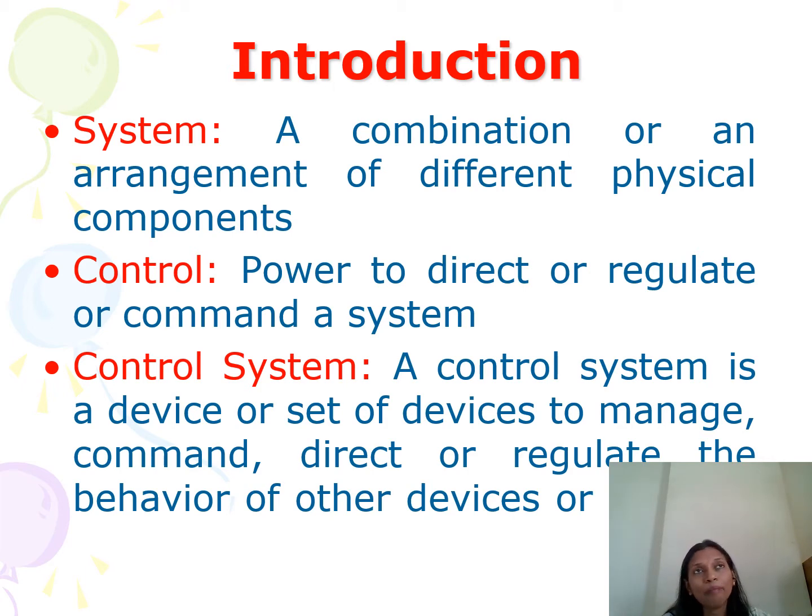Take another example of a fan. In this, the fan is a system and to control the fan there is a regulator. So by changing the knob of the regulator we can change the speed of the fan, or we can say we can control the speed of the fan by using the regulator. So the complete system, like a fan with a regulator, is known as a control system.